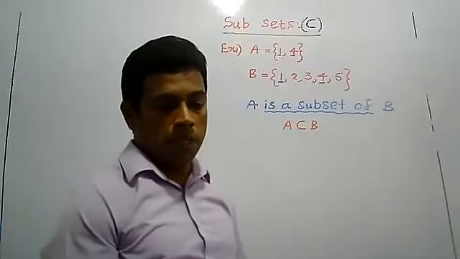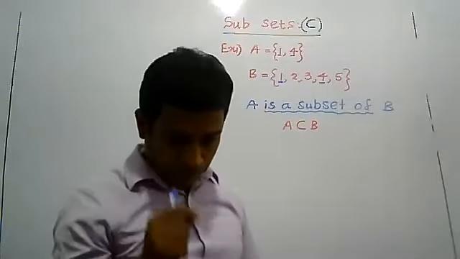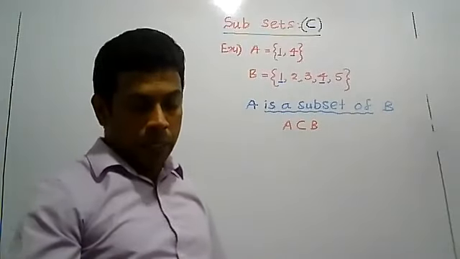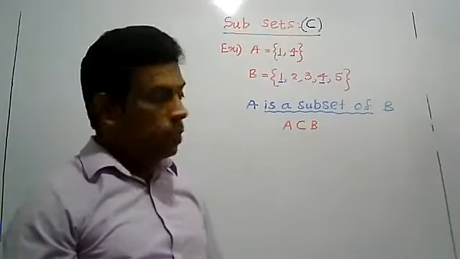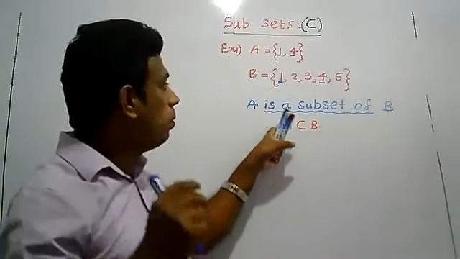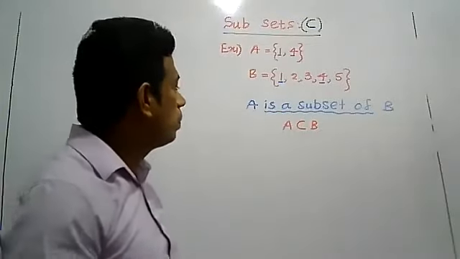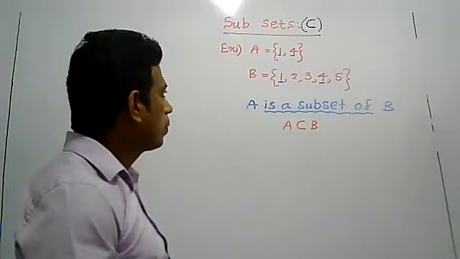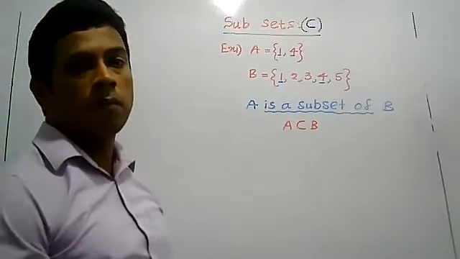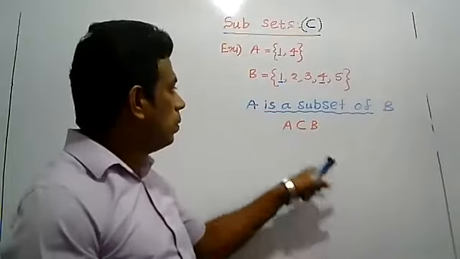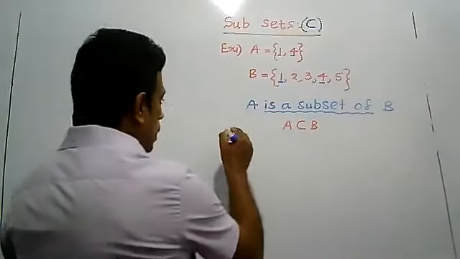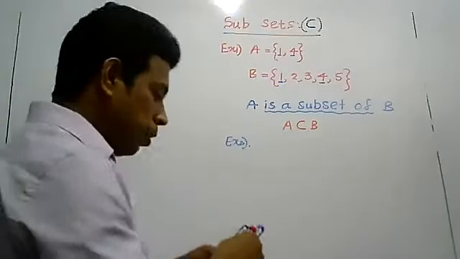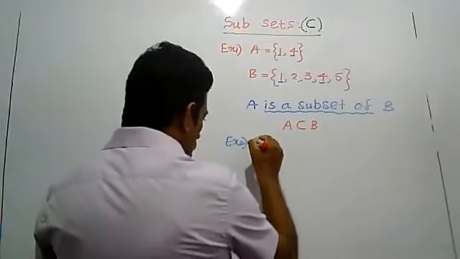Set A is a subset of set B. Now we want to write the subset for the given set. So you know that A has two elements, B has five elements. Then write down the second example. This is very important. Therefore, I will give you two examples for this one. Second example, Example 2.